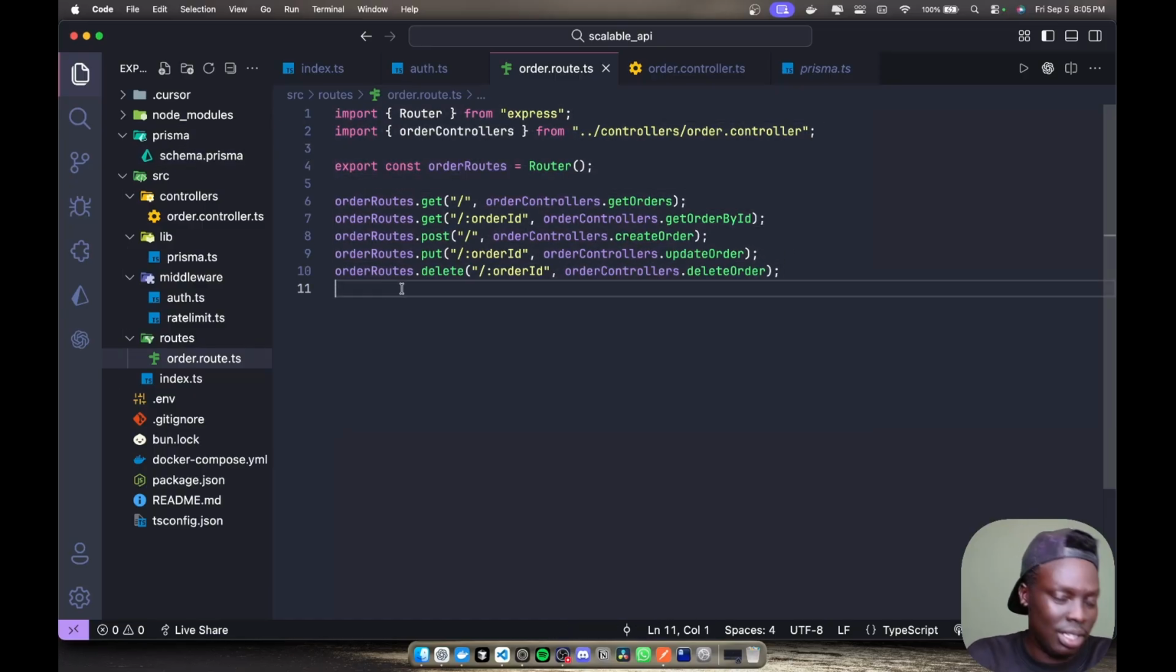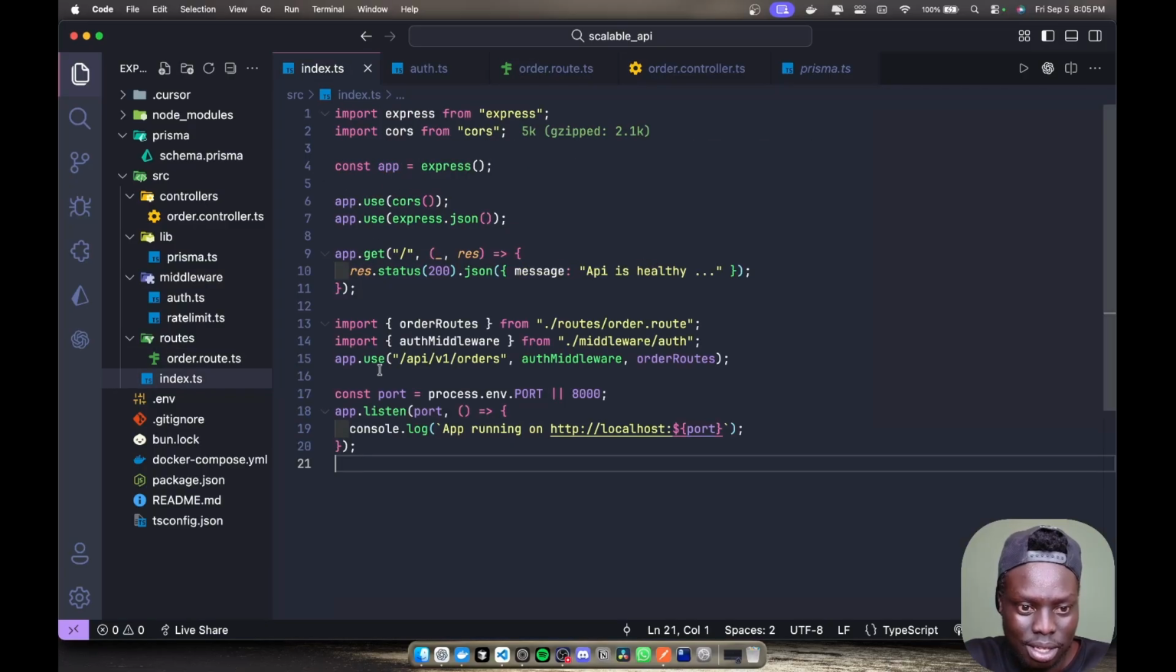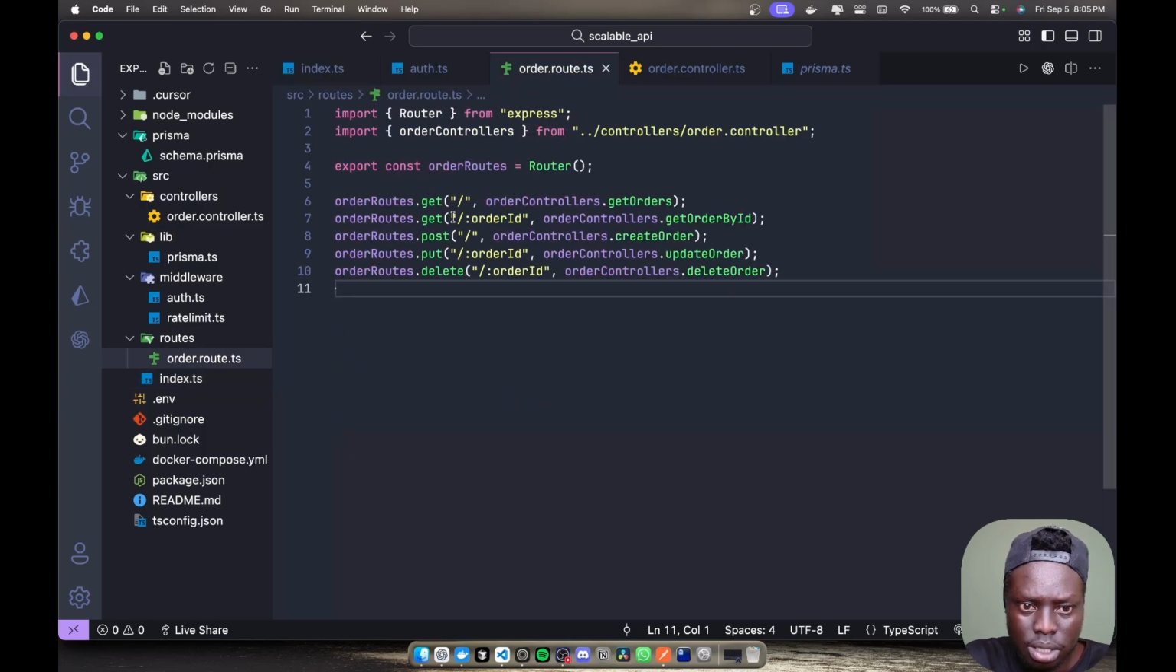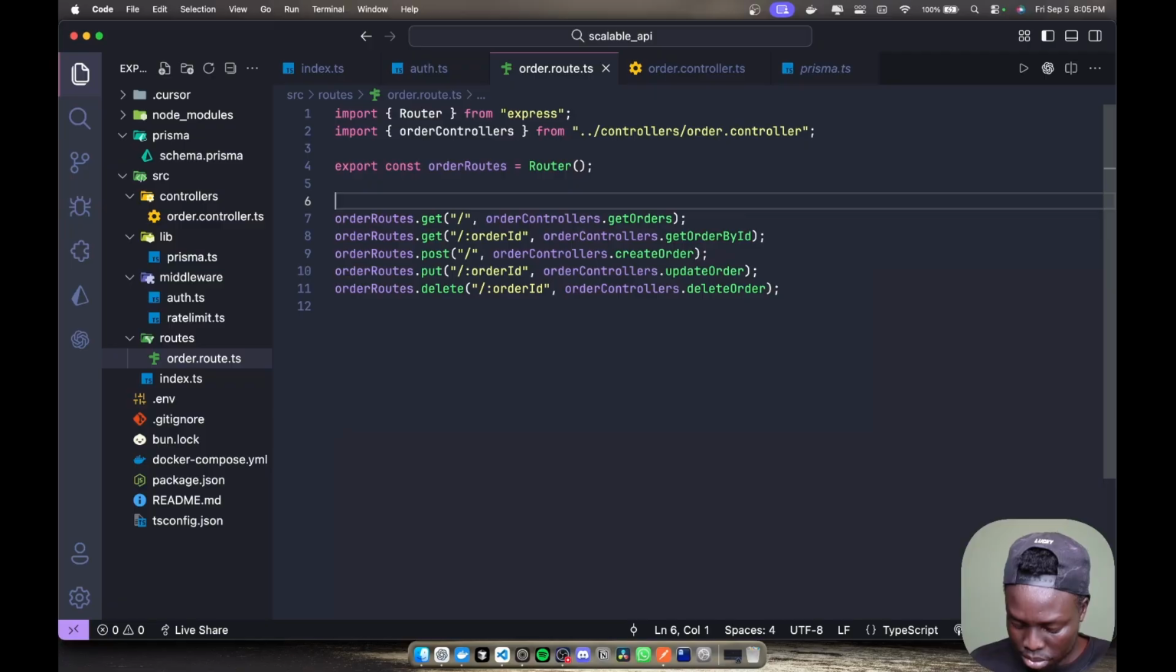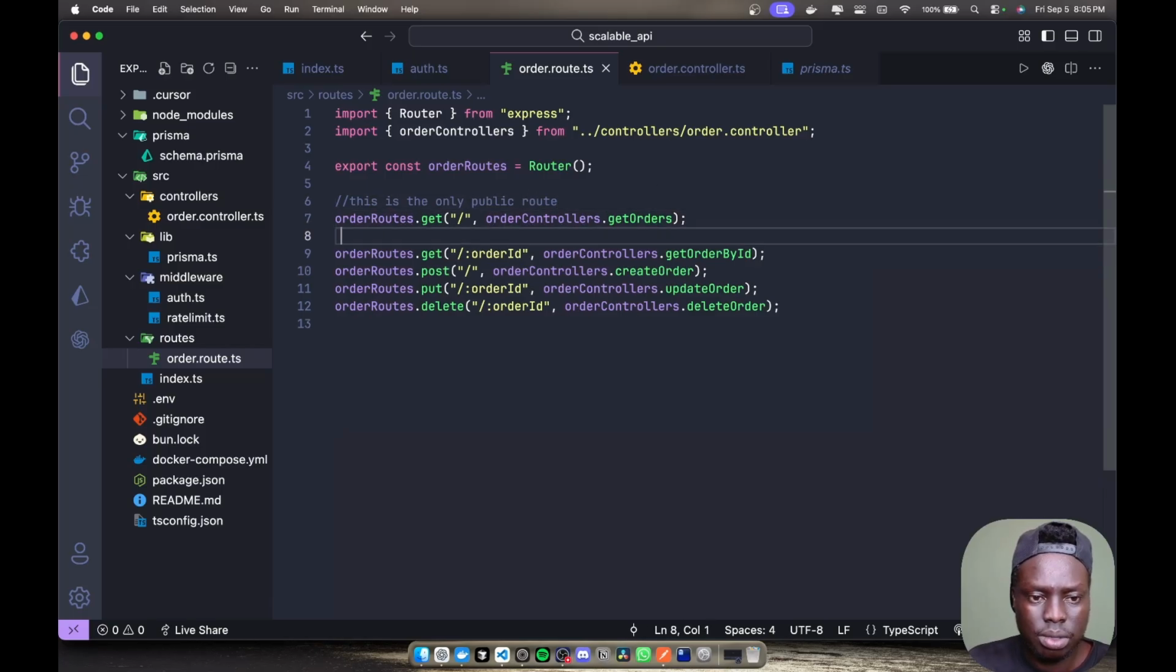Now here is where the magic happens. I mean the routing happens. You can even include this same middleware that I added here. Let's say you don't want this middleware to run on public routes. Let's say you want everyone to be able to view the orders, and you want everyone to be able to select orders by ID. I feel like the only public route can be this one. Okay, let's say this is the only public route that you want to use.